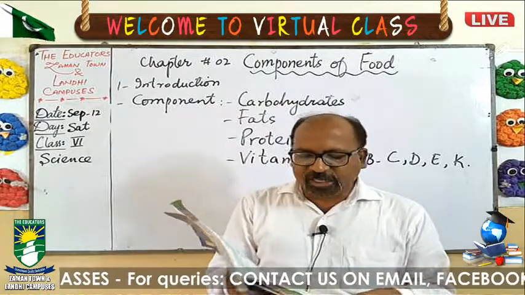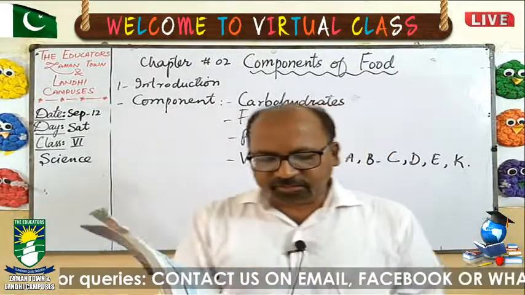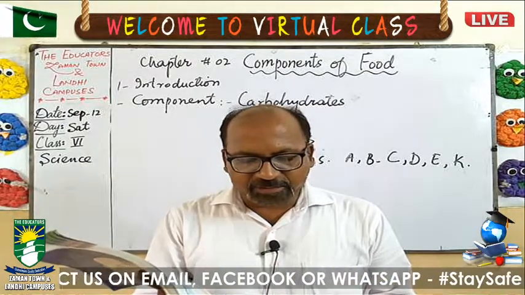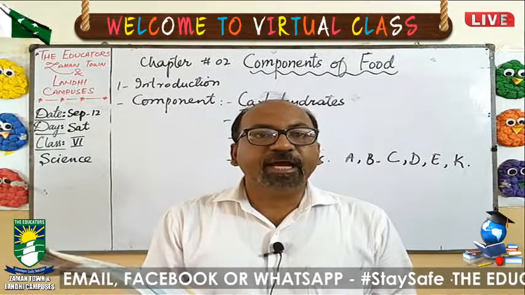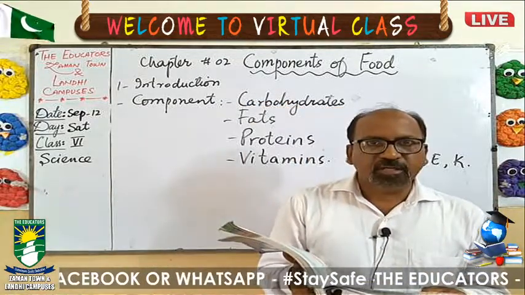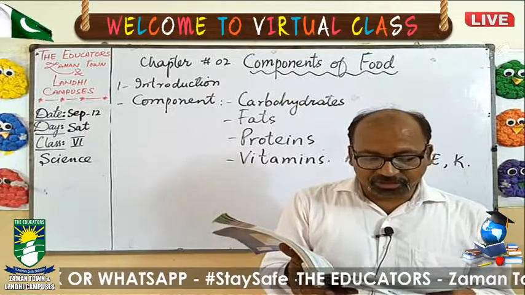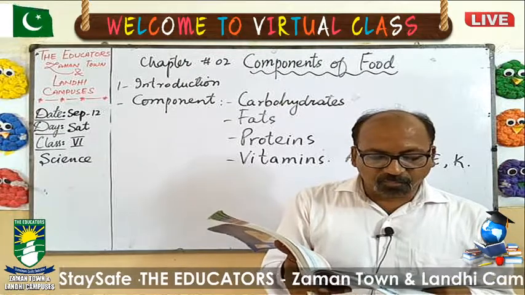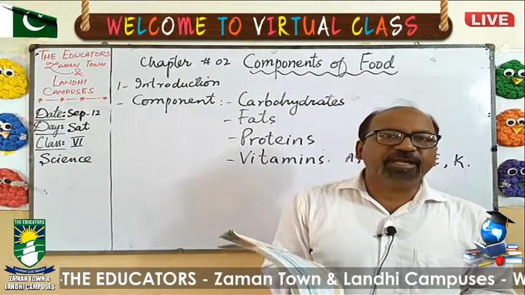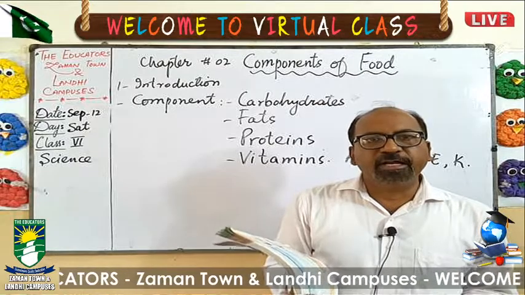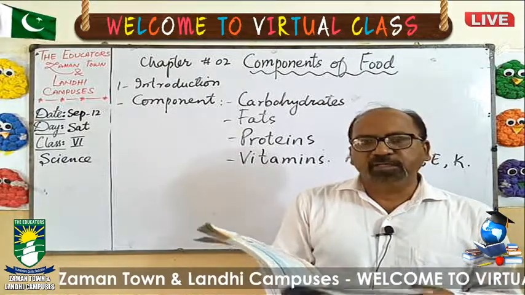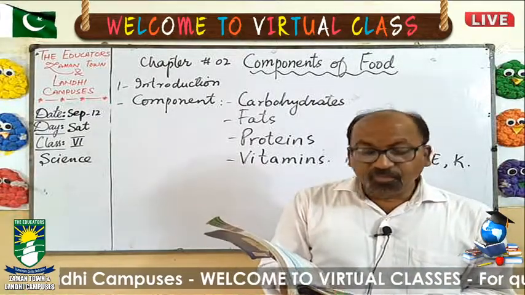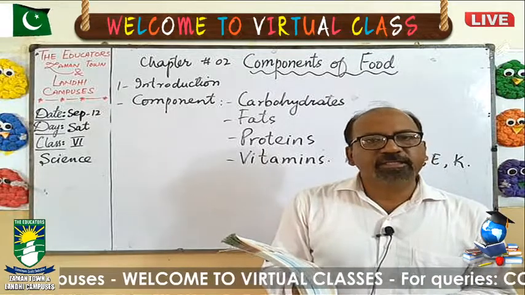Before starting carbohydrates, let's read the upper paragraph. Carbohydrates and fats give us energy; they are energy giving components, rich in energy. Protein helps us to grow and recover from wear and tear, meaning if our body is damaged by any accident or injury, protein helps to repair such injuries.